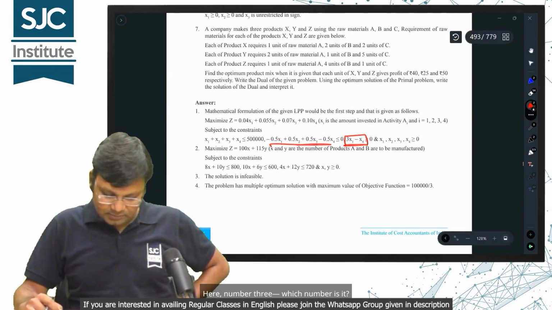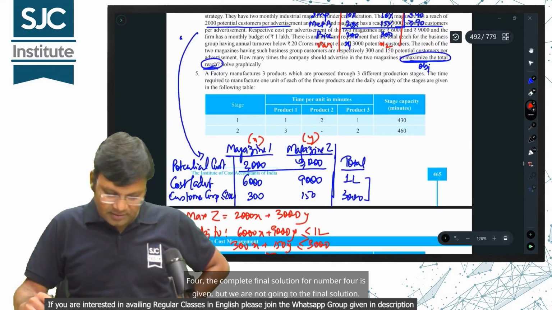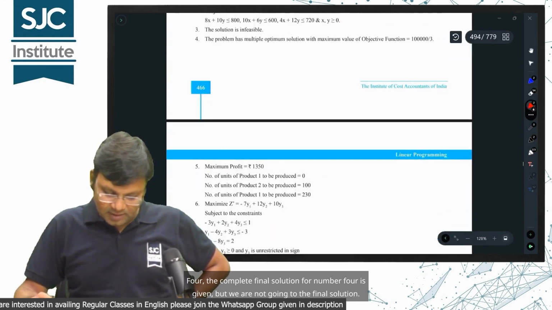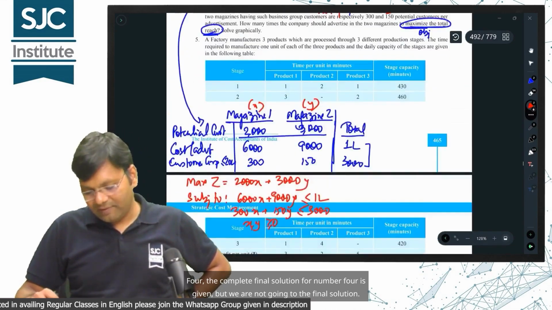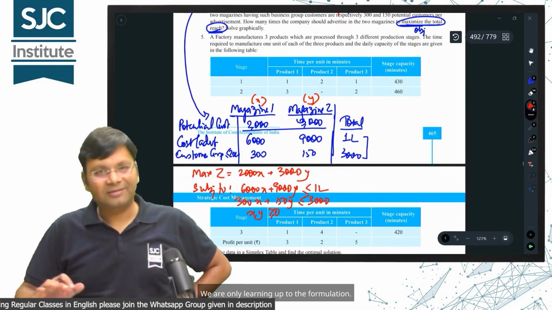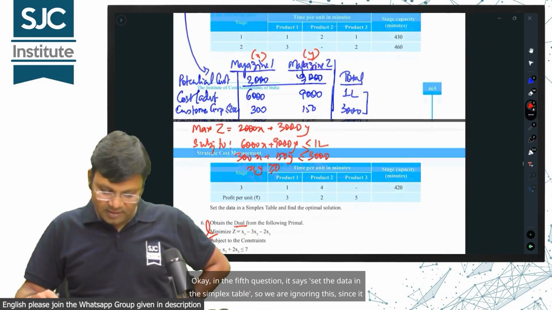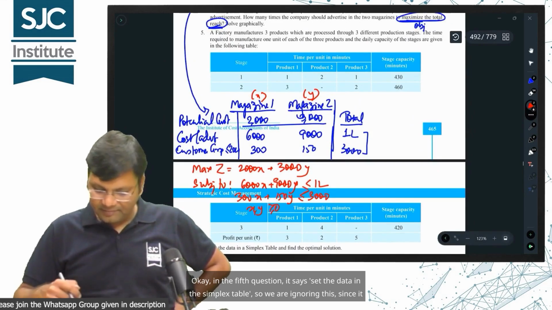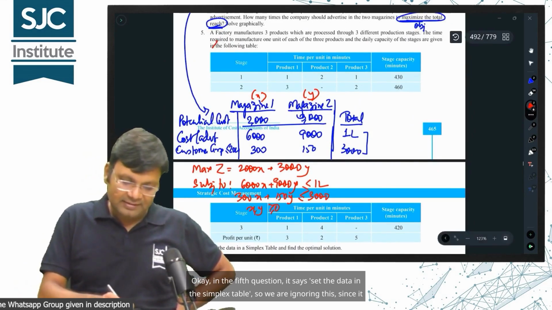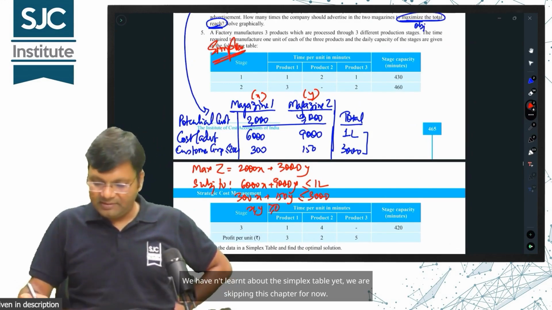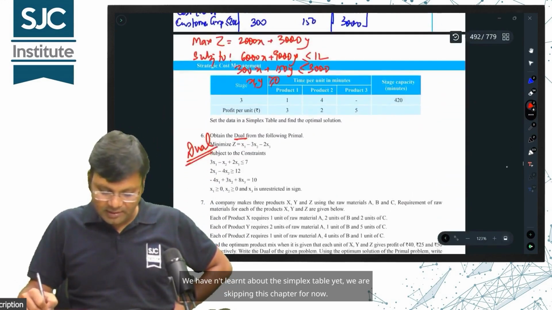Here, number 3, which number is it? 4. The complete final solution for number 4 is given, but we are not going to the final solution. We are only learning up to the formulation. Okay, in the 5th question, it says set the data in the simplex table, so we are ignoring this since it's about simplex. We haven't learnt about the simplex table yet, we are skipping this chapter for now.